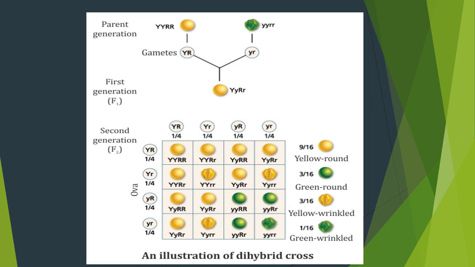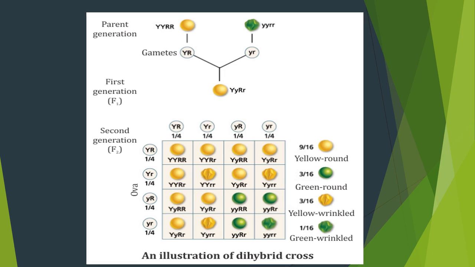So the recessive character is formed only in the homozygous recessive allele formation alone. Clear? Okay. You can make the calculation and you can get the ratio. The ratio is 9 is to 3 is to 3 is to 1.